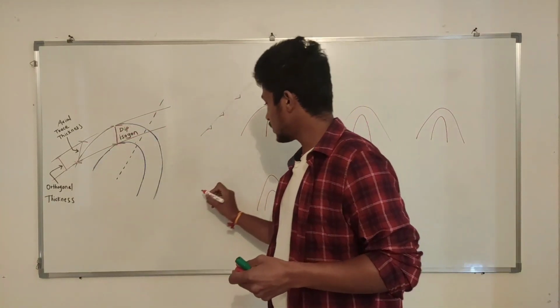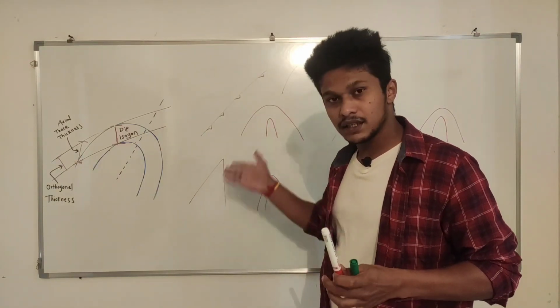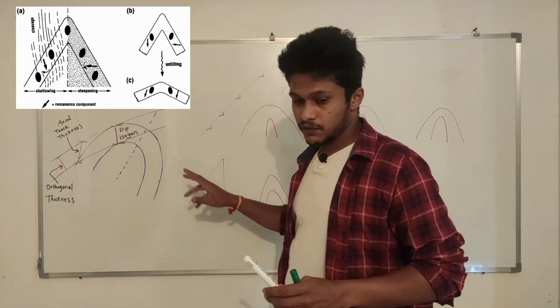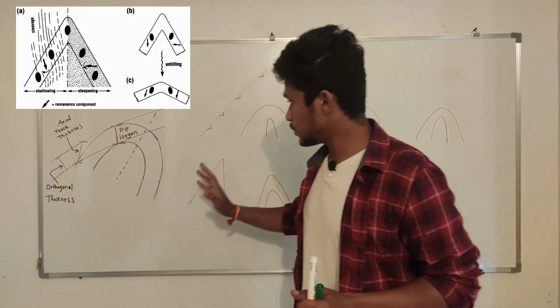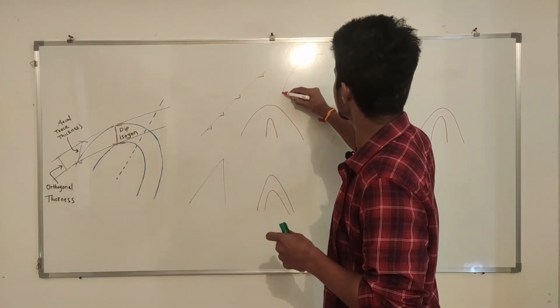Until and unless we are having a chevron fold. In a chevron fold, we know the limbs are straight and the hinges are conical. This is a chevron fold. We are not considering a chevron fold over here. Now the important thing is we can see this surface, right?